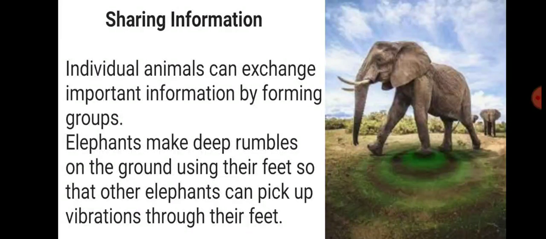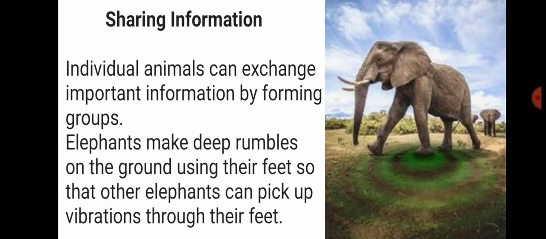Sharing information. Individual animals can exchange important information by forming groups. Students, human beings exchange information by mobile, by email, by Gmail, by television, by newspaper. The same thing happens with animals, but they don't use any type of hardware. They use their body parts to exchange information.